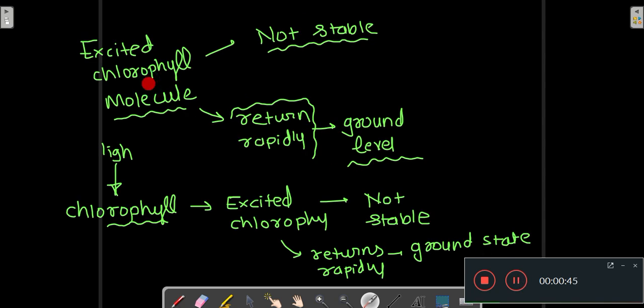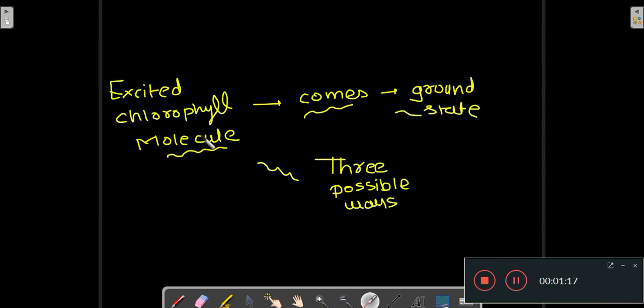Now this excited chlorophyll molecule is not stable, because it has high energy, and that is the reason why excited chlorophyll molecules return rapidly to the ground level. So chlorophyll absorbs the light, becomes excited chlorophyll, which is not stable, and that is why it returns rapidly to the ground state.